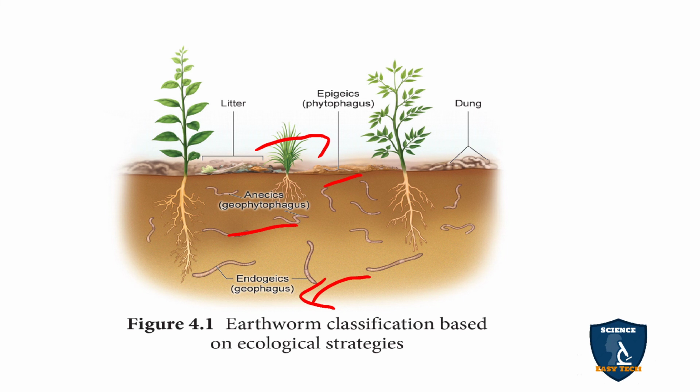So this is the earthworm classification based on the ecological strategies, that is, based on the soil where it is present. In the deeper region it is called endogeic, in the middle anecic, one or two layers below the top, and epigeic means the surface dwellers. So these three types can be classified.